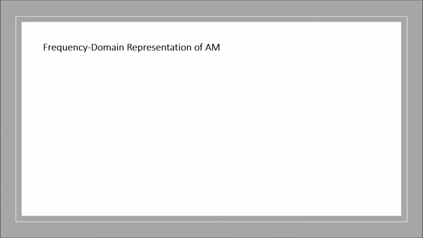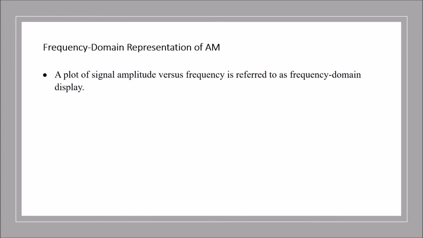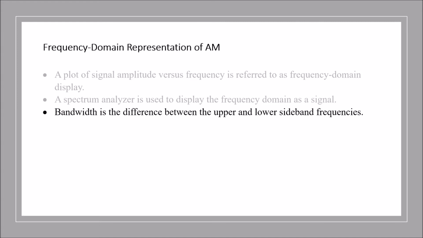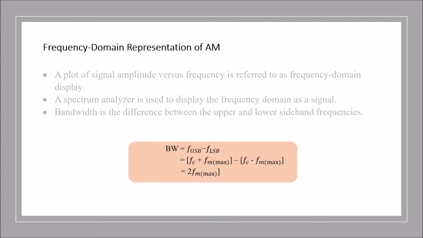Frequency domain representation of AM. A plot of signal amplitude versus frequency is referred to as a frequency domain display. A spectrum analyzer is used to display the frequency domain of a signal. Bandwidth is the distance between the upper and lower sideband frequencies. This is the formula for bandwidth.